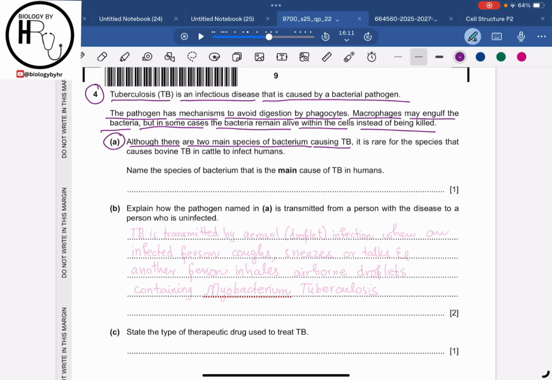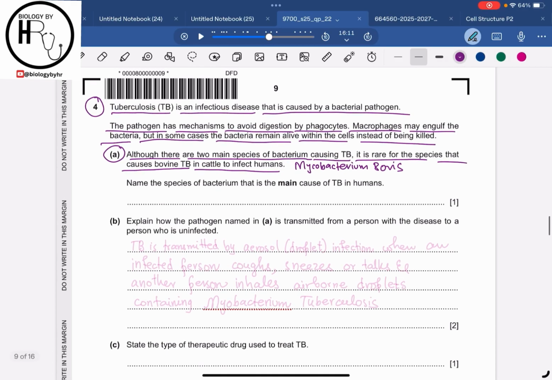One is the Mycobacterium tuberculosis, and the other one is the Mycobacterium bovis, right? Now the Mycobacterium tuberculosis is usually found in the lungs, and the Mycobacterium bovis is found in the intestine, right? It is rare for the species that causes bovine TB in the cattle to infect humans. Now they are basically talking about the Mycobacterium bovis. So they are saying that Mycobacterium bovis is a rare one, right?